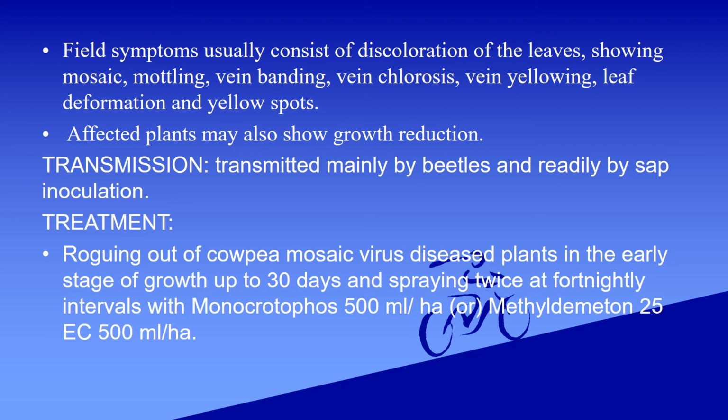Treatment: roguing out of cowpea mosaic virus diseased plants in the early stage of growth up to 30 days, and spraying twice at fortnightly intervals with monocrotophos 500 ml per hectare or methyldemeton 25 EC 500 ml per hectare.